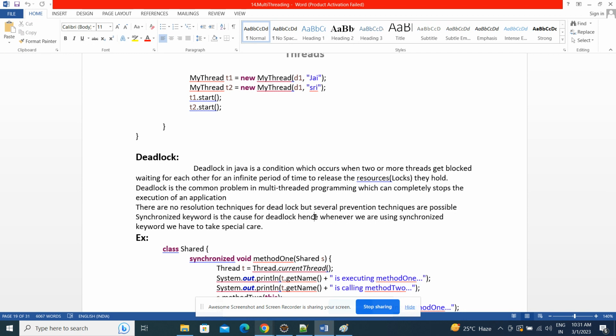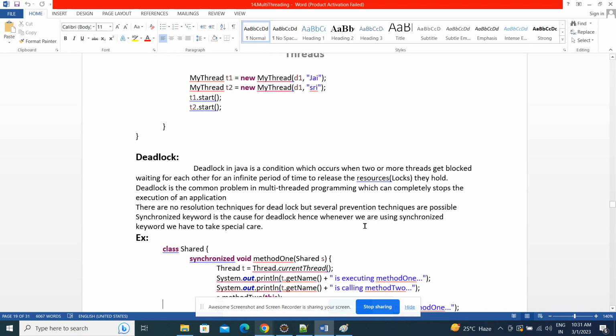If the synchronized keyword is used, once one thread has started execution, it will not give a chance to another thread. Some other thread is waiting for the lock which is already held by the first thread. So because of the synchronized keyword, deadlock will happen. Whenever we use the synchronized concept, we should be a bit careful, because of this only deadlocks will occur.